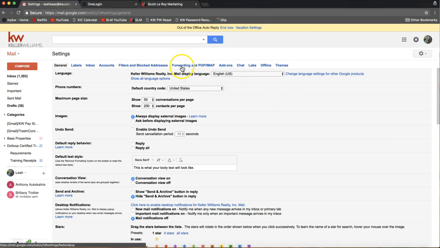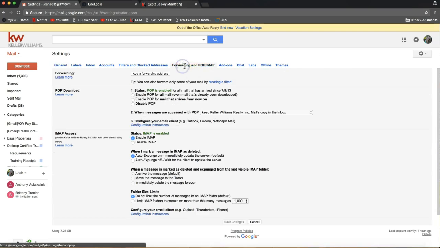And from here, we're actually going to select the forwarding and POP/IMAP option on the top blue toolbar there. And by the way, if I lose anyone during this process or any time during this class, feel free to let me know and I'm happy to catch you up or fill you in on any questions that you might have. So again, I'm on forwarding and POP/IMAP, and I'm going to click add a forwarding address, so that top button here.